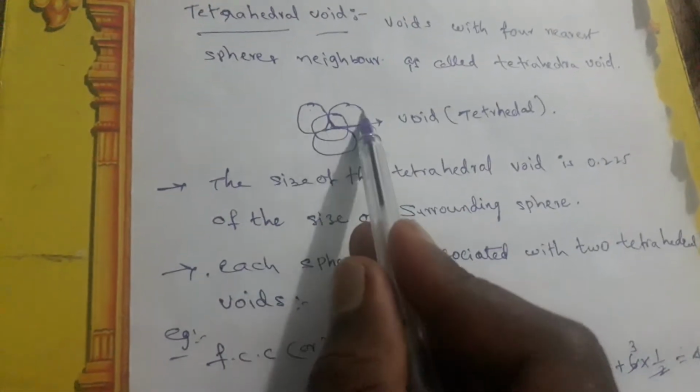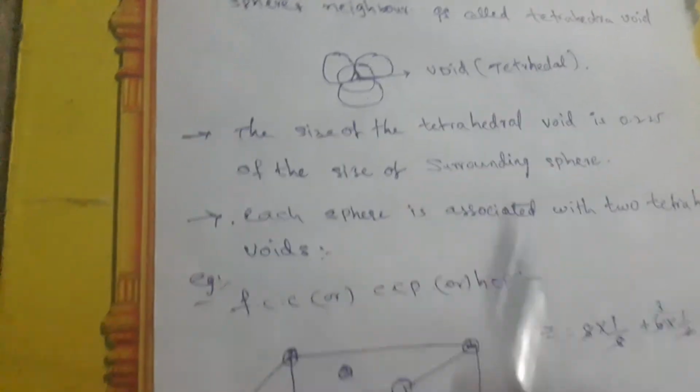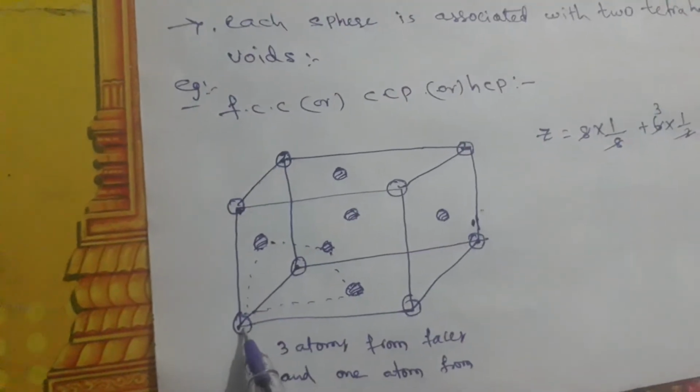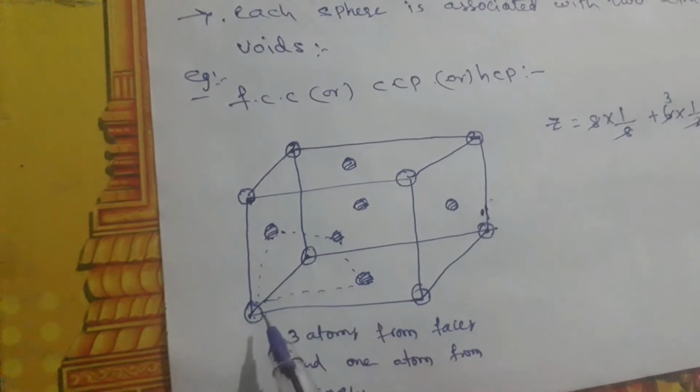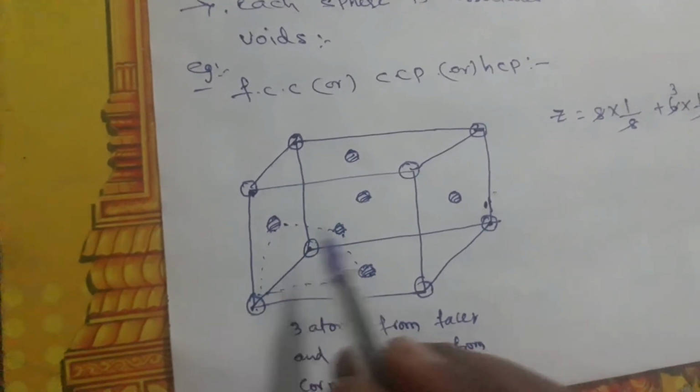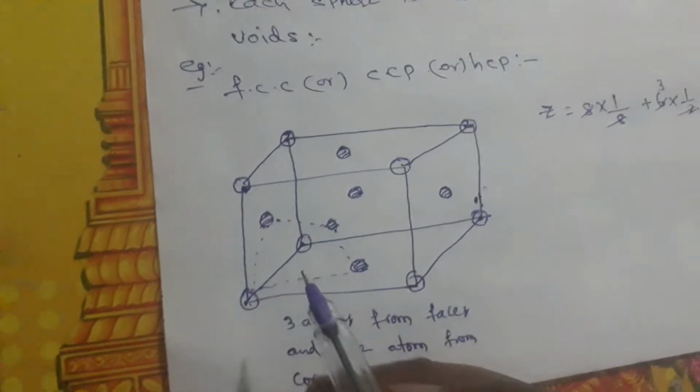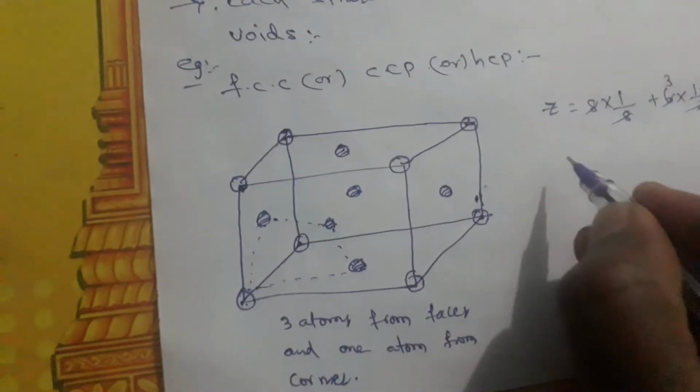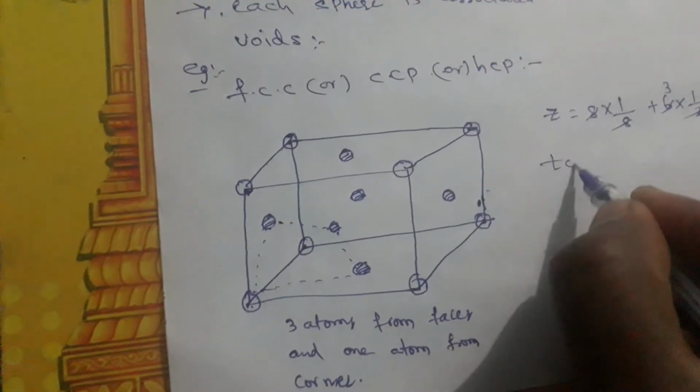Here one corner forms one tetrahedral void with the surrounding face centers. So how many total tetrahedral voids will be there?